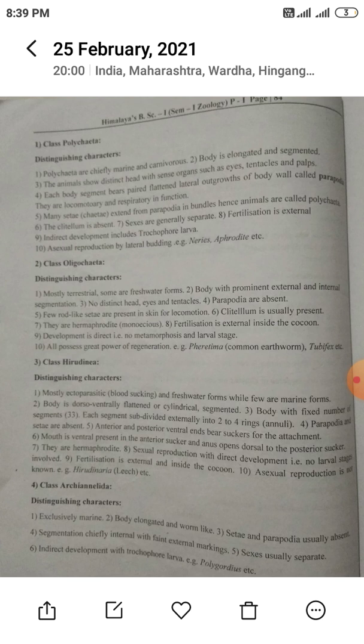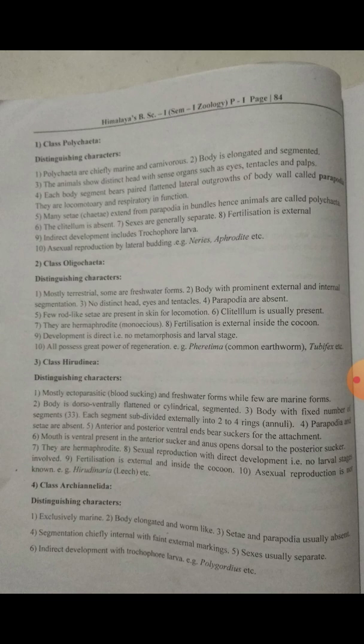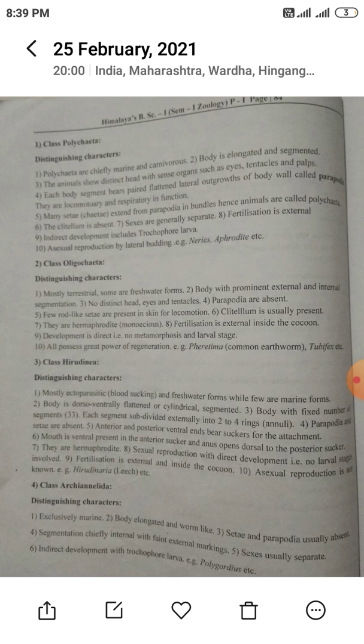Body is dorsoventrally flattened, means the body on the dorsal side as well as the ventral side becomes flattened, elongated and segmented. Here there is presence of segments. Body with a fixed number of segments, that is 33. Each segment is subdivided externally into 2 to 4 rings, that is annuli. Parapodia and seta, which help in locomotion, are absent.